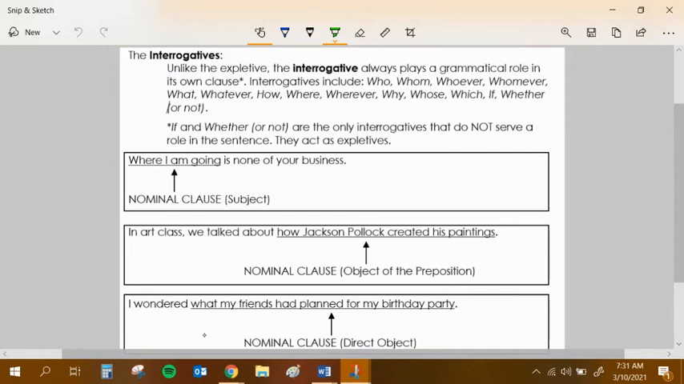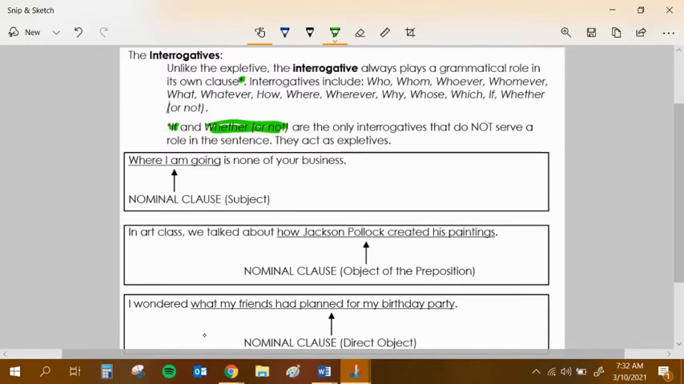And I put a little asterisk here. I hope that you can see that. I put that there because there are two exceptions to that rule. Down here it says the words if and whether or not are the only interrogatives that don't serve a role in the sentence. So they're actually going to be expletives. What that means is if and whether or not are going to be treated just like the word that. We're going to float them.